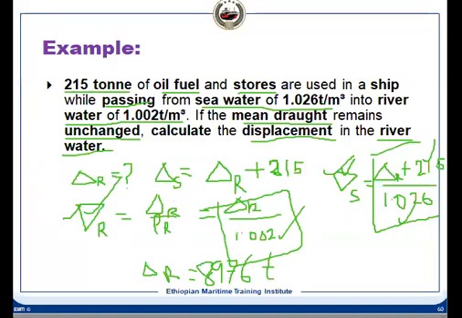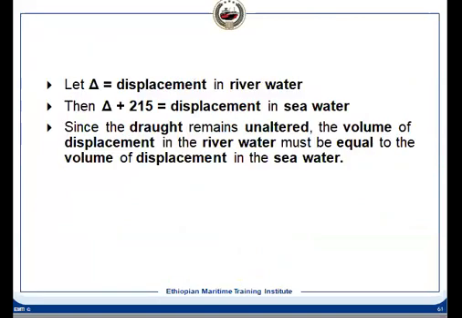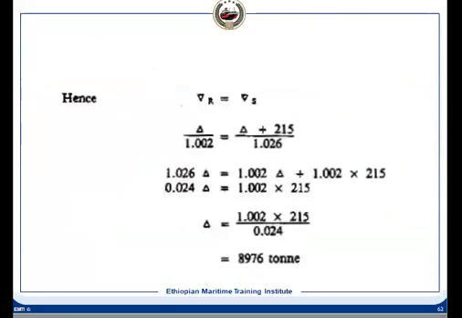So let's see, it is the same thing I did here. The volume of displacement in river water and in seawater is equal, so we can find out delta. Delta plus 215 is in the seawater.